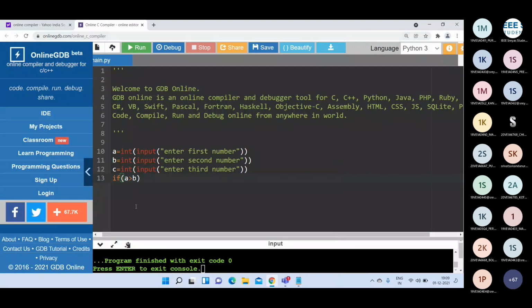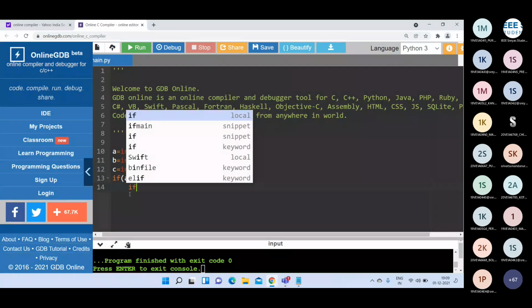If A is greater than B, then we have to compare the first number with the third number also. First we compare the first number with the second number, and if the first number is greater than the second number, then we have to compare the first number with the third number. Am I right? So I can write one more condition here.